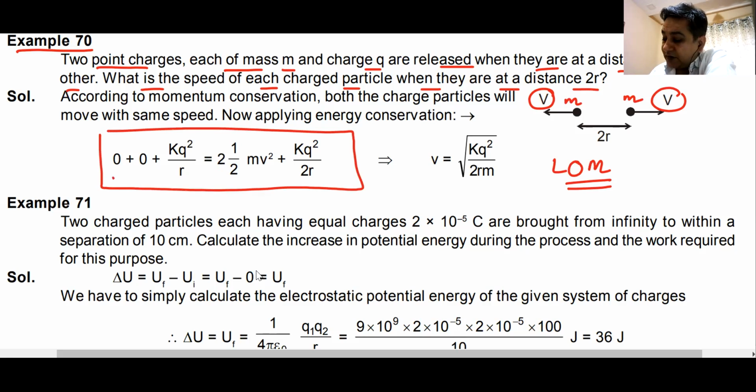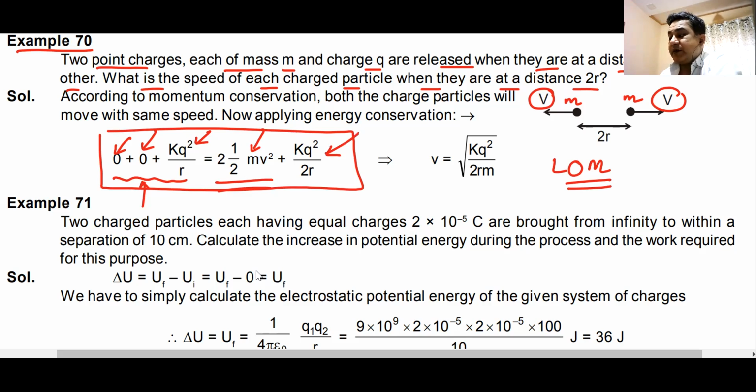In the first case, this is your case number 1, the total kinetic energy of the first is 0. Kinetic energy of the second is 0. The total energy that they have is potential energy. Then they have kinetic energy half mv square for the first one, half mv square for the second one. Total kinetic energy becomes 2 times half mv square.